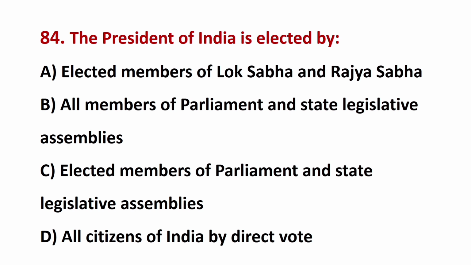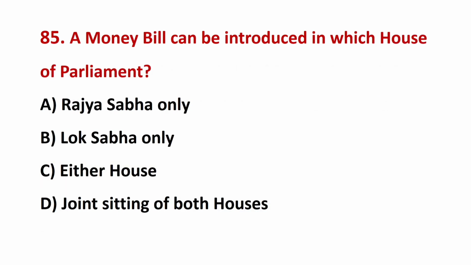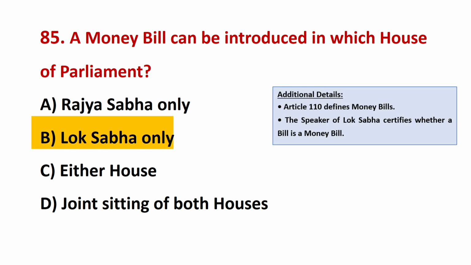The President of India is elected by? The correct answer is C, elected members of Parliament and state legislative assemblies. A money bill can be introduced in which House of Parliament? The correct answer is B, Lok Sabha only.